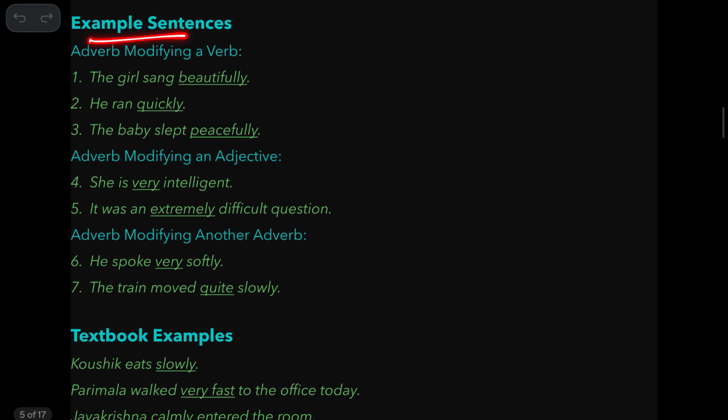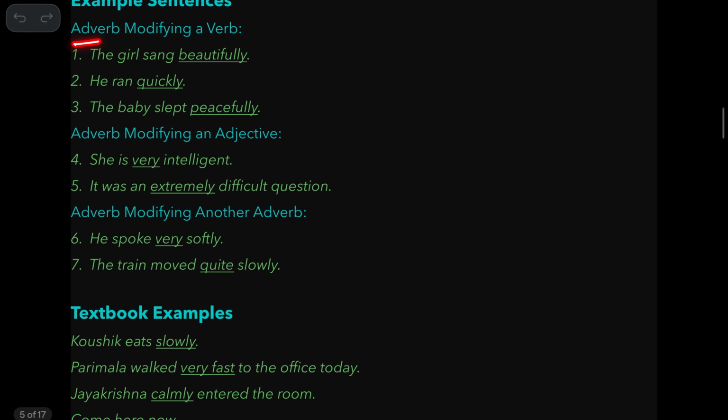Some more examples. So adverb modifying a verb. The girl sang beautifully. How did she sing? Beautifully. He ran quickly. How did he run? Quickly. The baby slept peacefully. Adverbs modifying adjectives. See here, she is intelligent.